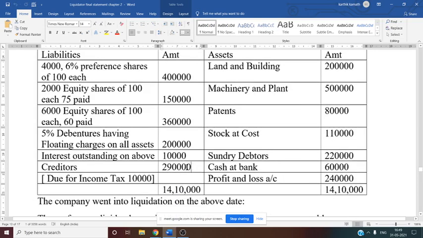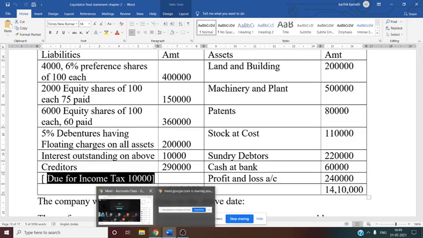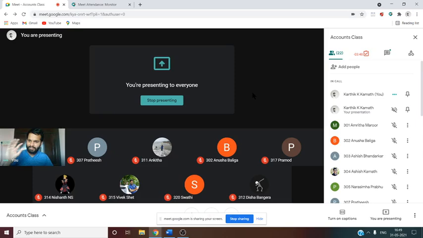Then creditor includes 2 lakh, creditor total is 2,90,000. Out of that, 10,000 is due for income tax. So now we know creditor is unsecured creditor. Creditor means what? It is unsecured creditor. But income tax, any type of tax payment, is preferential in nature.